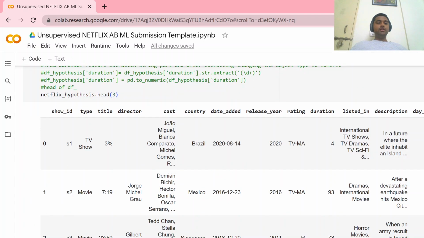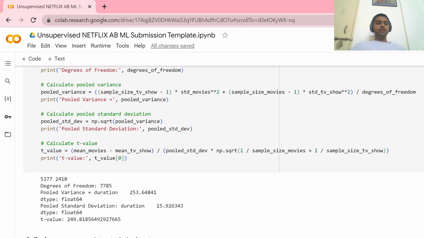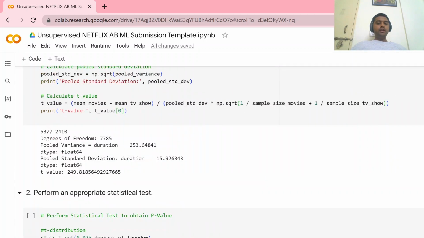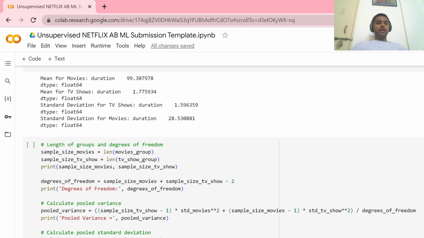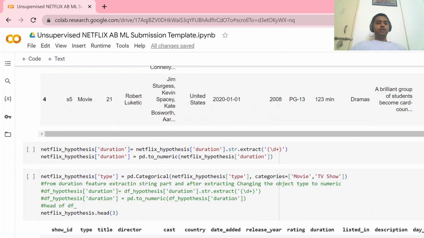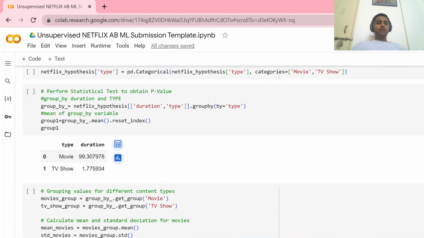Again, we did the same process, and we find that this time our t value is 249, and our range comes out to be minus 1.960 to 1.960. So clearly it is not in our range, meaning our null hypothesis could not withstand. So our alternate hypothesis holds: the duration which is more than 90 minutes are movies. So it could be a movie.